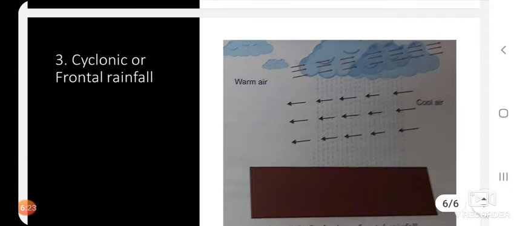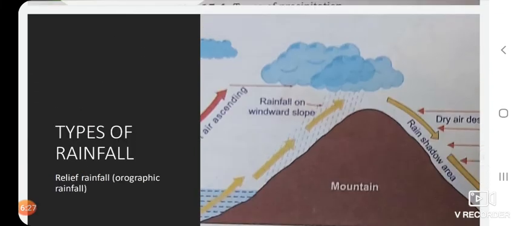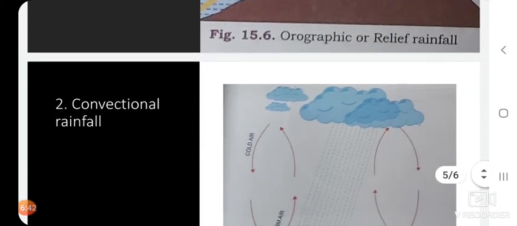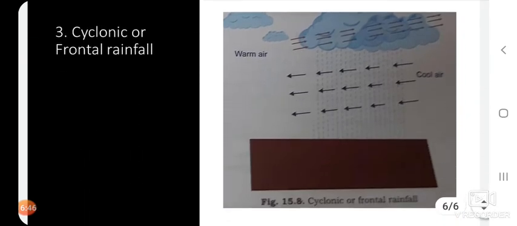So, what are the three different types of rainfall? These are very, very important from the examination point of view, children. Try to understand clearly. It is simpler, but you need to read again and again. Focus on the diagrams. The first type of rainfall is the relief rainfall. The second type is the convectional rainfall. And the other is the cyclonic or the frontal rainfall.